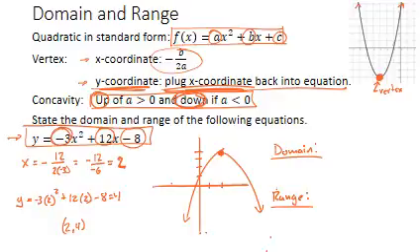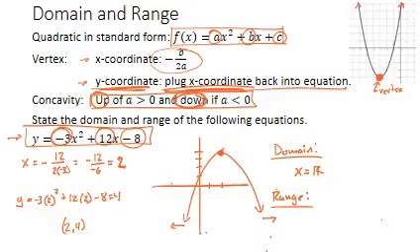Now the key is to remember this, with domain of a quadratic, because my graph always goes out forever and ever in both directions. Yes, it's going down on each side, but it's going down and out left and right on both sides. I know that the domain of a quadratic is always going to be x equals all real numbers, because there's no boundary that I can draw on either side here that my graph wouldn't at some point cross over. There's no boundary whatsoever. So my domain is all real numbers.